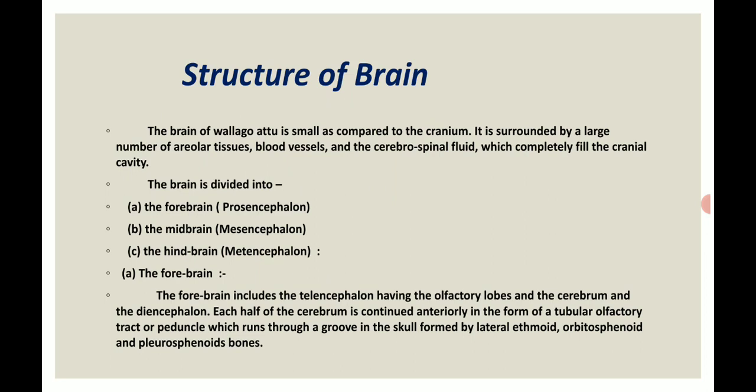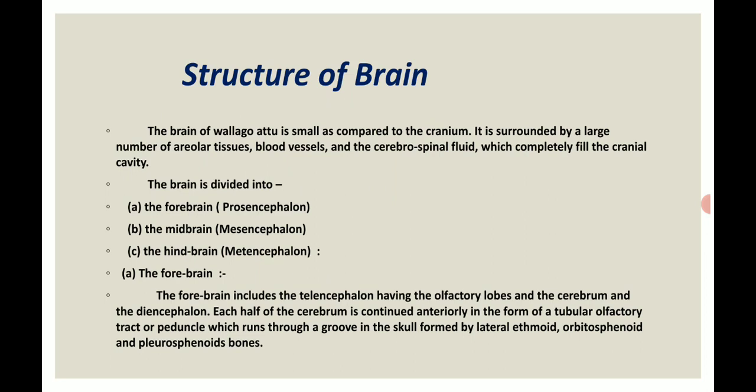This is the structure of the brain, which is part of the central nervous system. The brain of Valagortu is small as compared to the cranium.